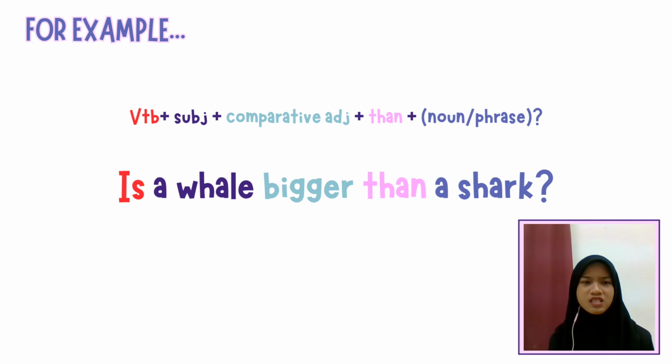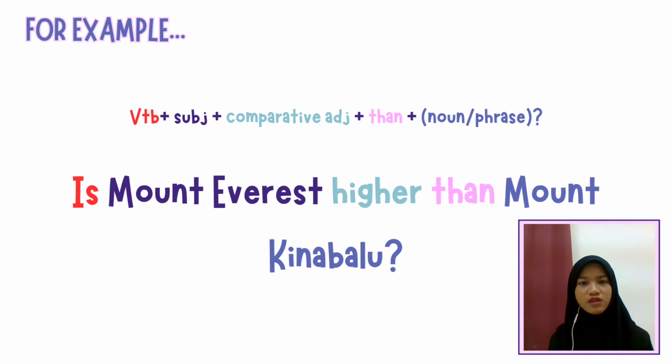The next example is a whale bigger than a shark? So the verb to be is, the subject a whale, the comparative adjective bigger plus than plus noun or phrase a shark and a question mark. So the adjective big here ends with a consonant, and before that it ends with the vowel I. Therefore, you need to double the consonant and add ER. So it becomes big, bigger. The last example is Mount Everest higher than Mount Kinabalu? So the verb to be is plus subject Mount Everest plus comparative adjective higher plus than plus noun or phrase Mount Kinabalu and a question mark. So the adjective high here ends with a consonant. Therefore, you need to add ER. So it will become high, higher.